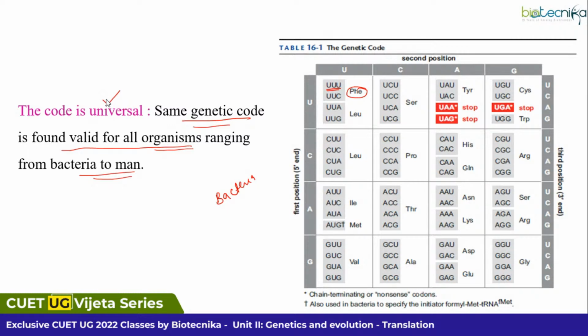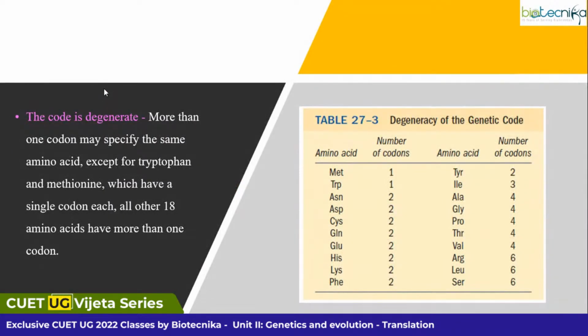And the last important property of a genetic code is degeneracy. That is, our code is degenerate by nature. Meaning what? Excepting methionine and tryptophan, you can see they are having only one codon each.